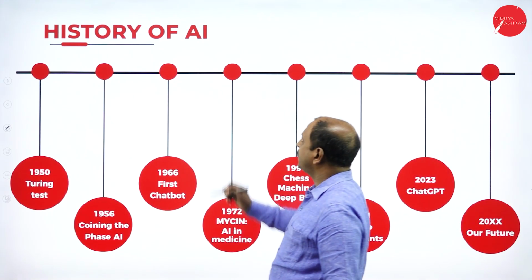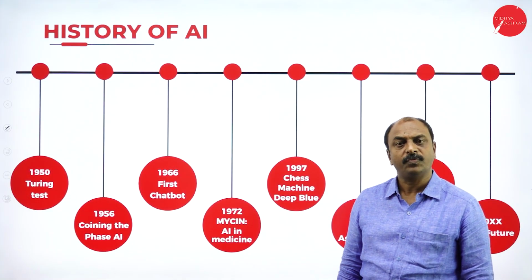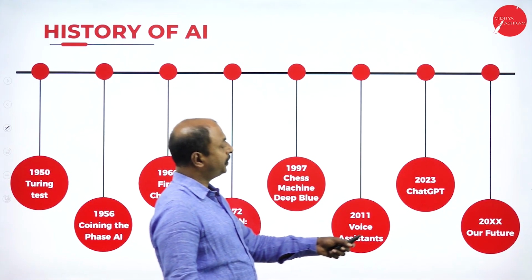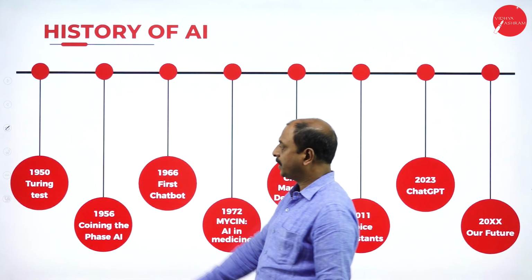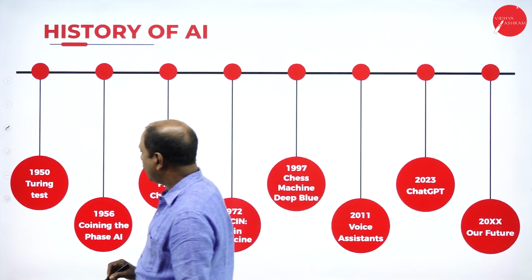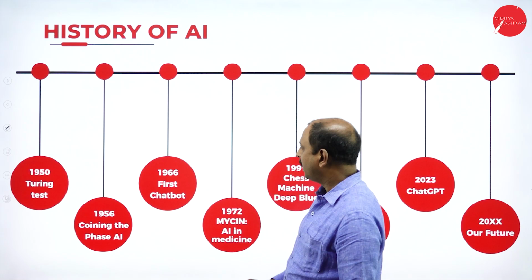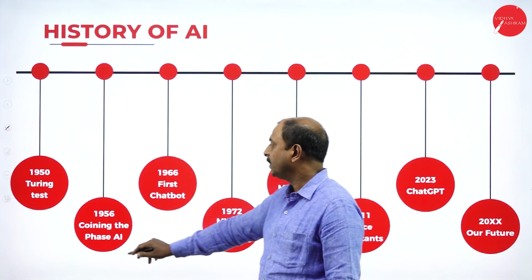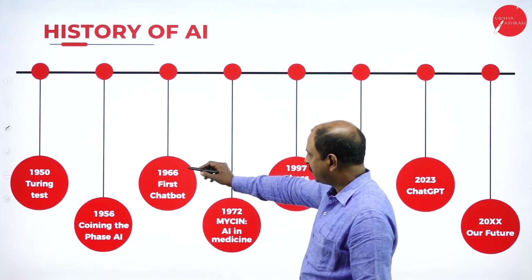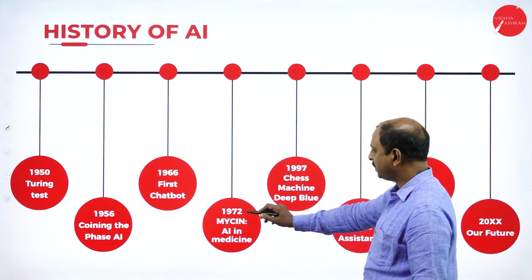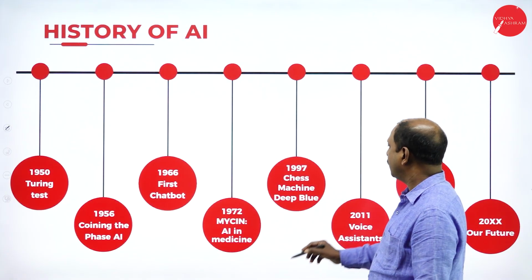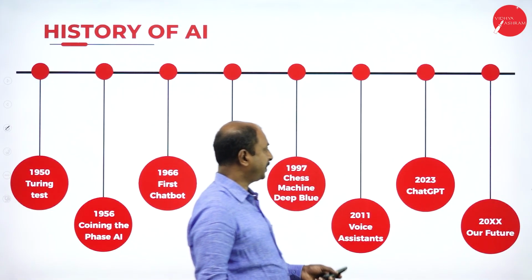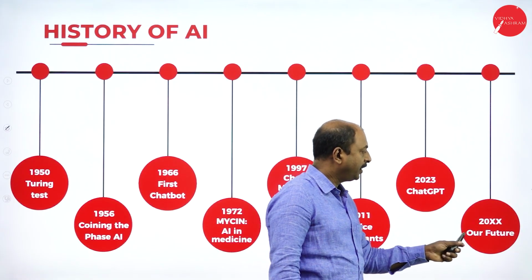Now let us look into the history of AI. Under the heading of history of AI, we are going to learn how the system has evolved to today. At the beginning, in 1950, the Turing test was conducted, and in 1956, the phrase AI was coined. So AI was given its name around 1956. In 1966, the first chatbot, and in 1972, MYCIN, an expert system. In 1997, Deep Blue, in 2011, voice assistants, and in 2023, chatbots, and our future.